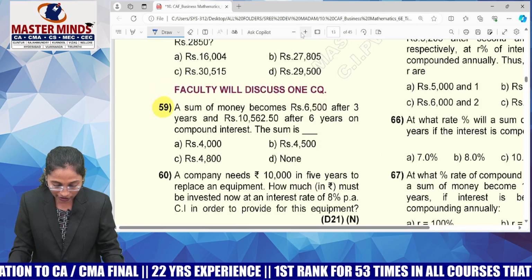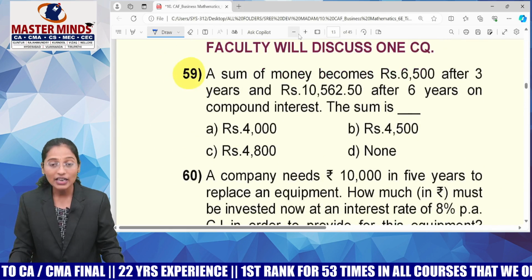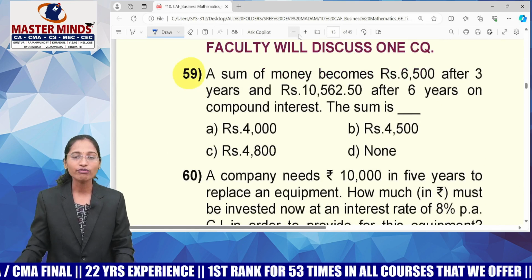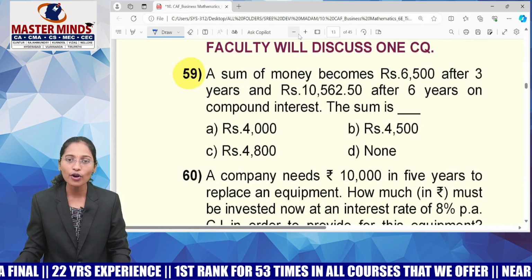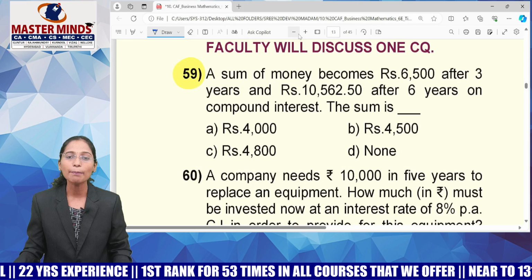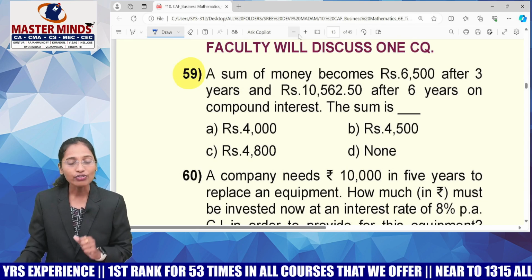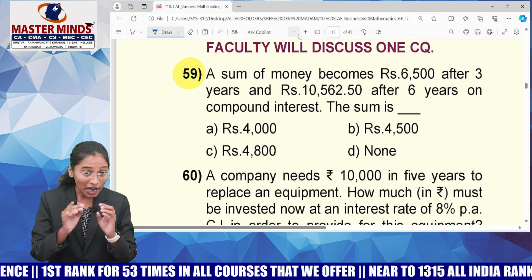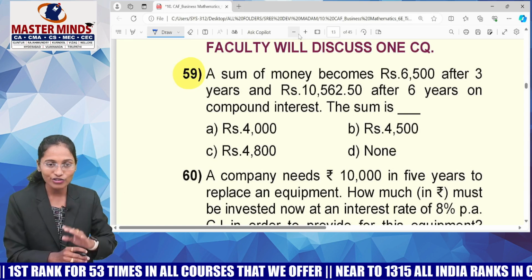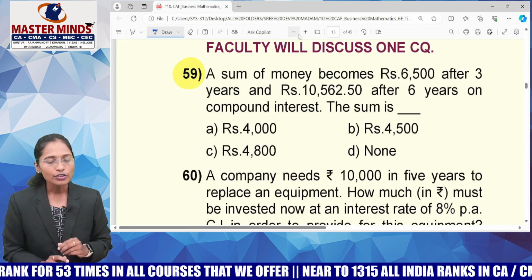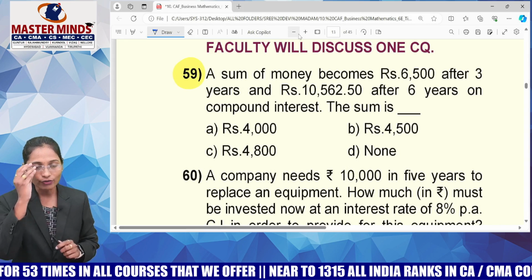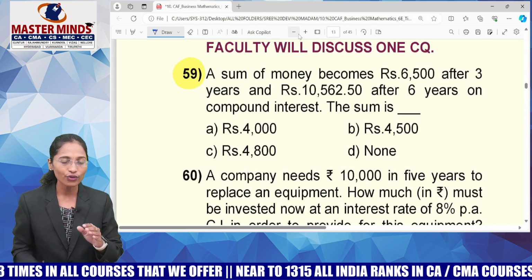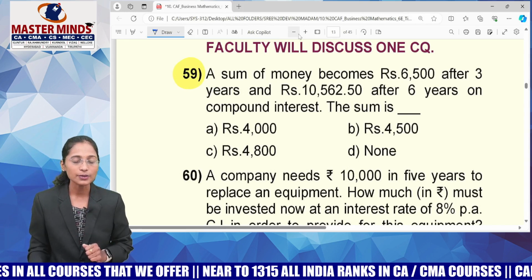Okay. Now look at the next question. A sum of money becomes 6,500 after 3 years and 10,562.5 after 6 years on compound interest. Then the sum is, guys, the reason behind taking this MCQ is that this type of MCQ is covered in simple interest, compound interest also. So guys, what is the shortcut to solve this kind of MCQ? First of all, what kind of MCQ it is?